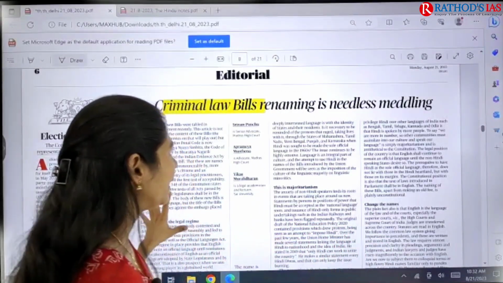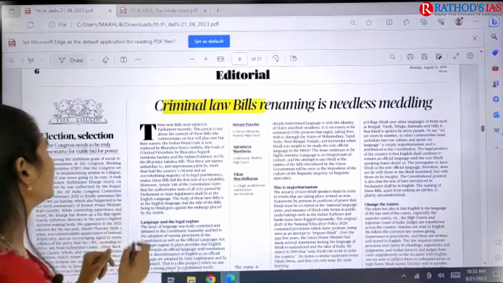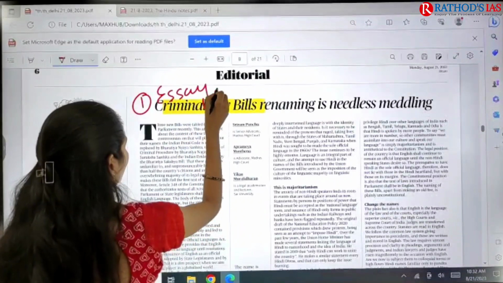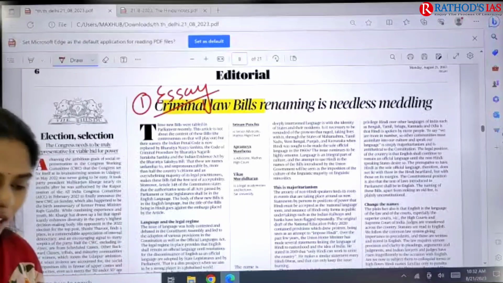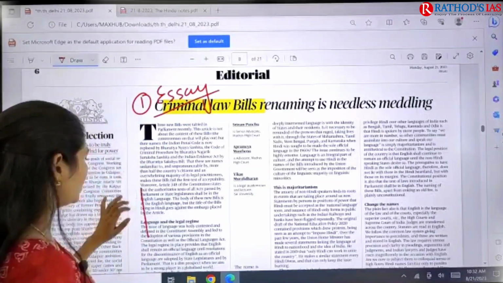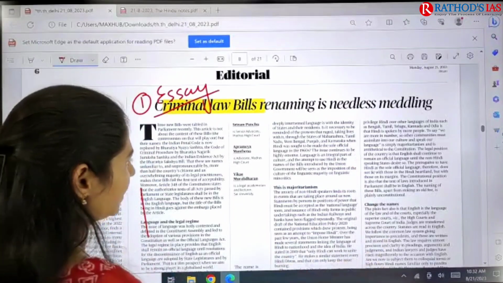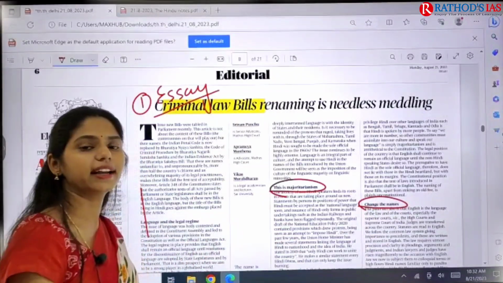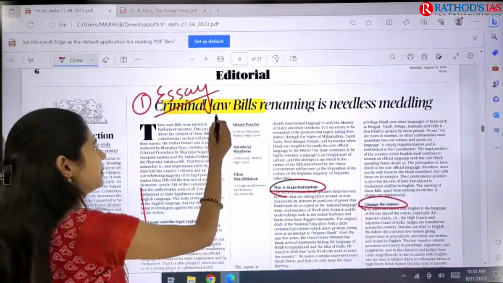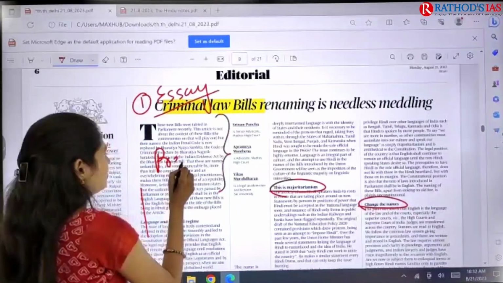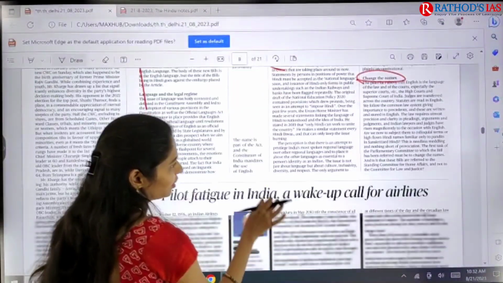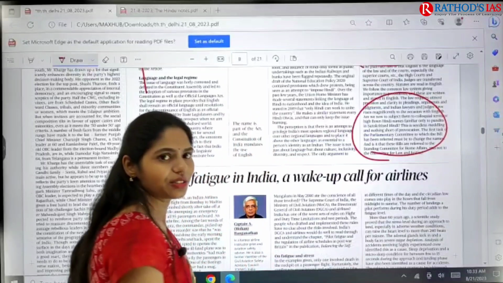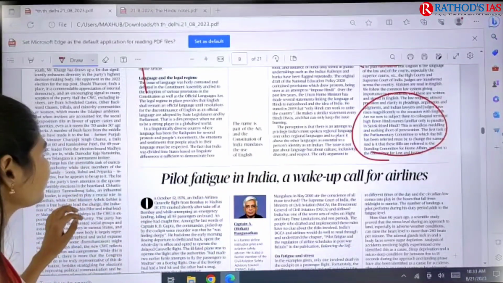So why are these editorials important? Because the first thing is you can understand how to write an essay. And one thing I want to say here is, if you see these paragraphs, you can see how they are using the side heads. In the same way, you can also use side heads in your essay. Especially this introduction part will be important for your prelims. And this conclusion part is important for your mains. So this is what you can learn from these editorials.